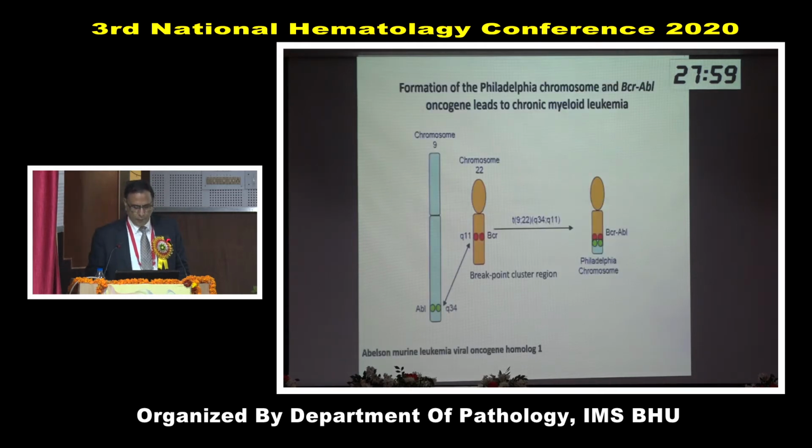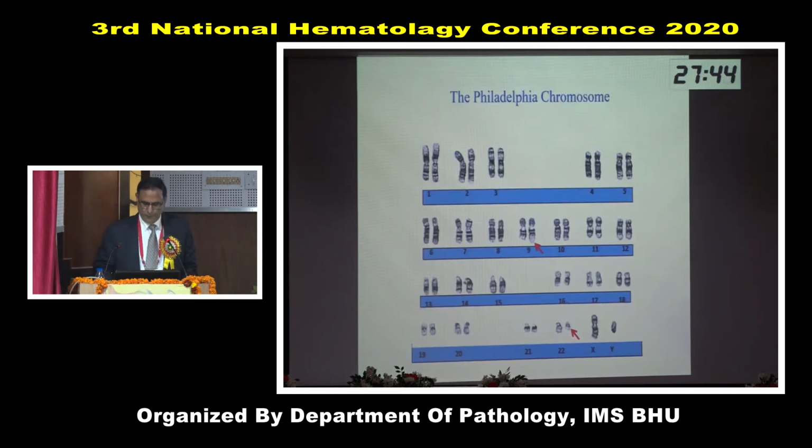And this is a cartoon showing reciprocal translocation between the long arm of chromosome 9 and the long arm of chromosome 22, leading to hybrid formation, BCR-ABL. And this small chromosome 22 is known as the Philadelphia chromosome. This is a typical karyotype. You can see the translocation between 9 and 22. Chromosome 22 has become shorter.